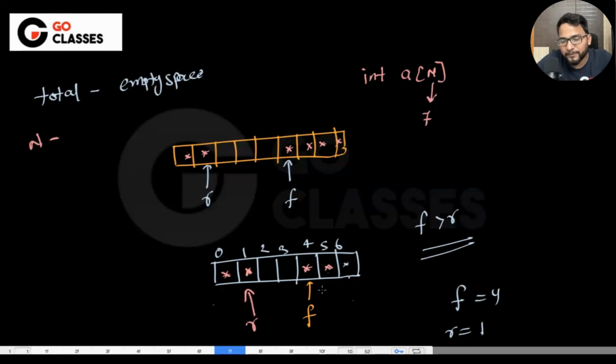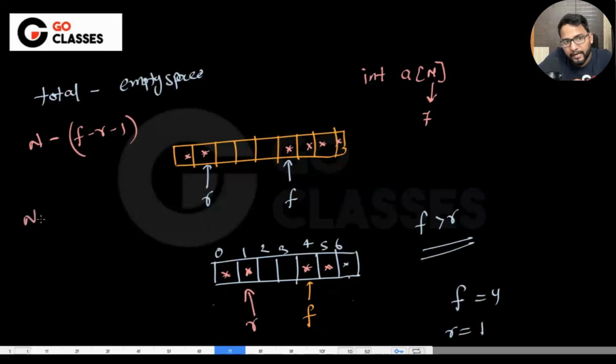Minus empty space. How are we getting this empty space? I think this front minus rear will give 3, right? Front minus rear minus 1. Front minus rear will give 3 and then minus 1 will be 2. So this will be the empty space.